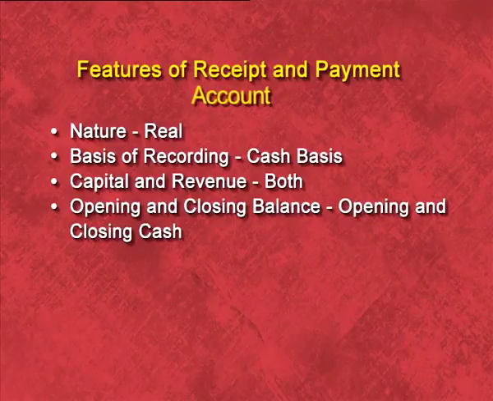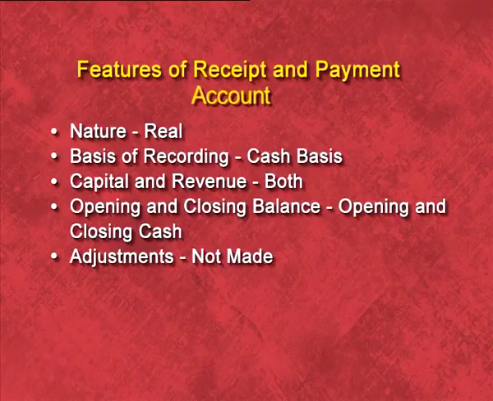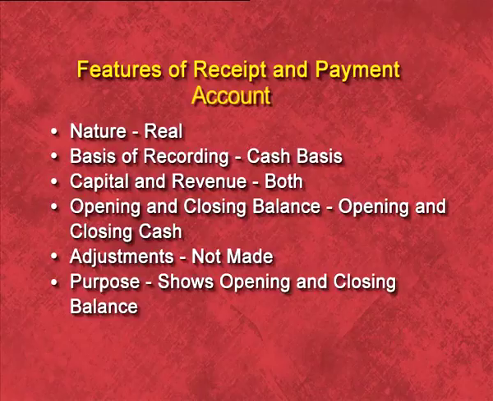Fourth point, opening and closing balances. We prepare receipt and payment account to check the cash balance in the beginning and to check the cash balance at the end. Fifth is adjustment. We need not make any type of adjustment under this, because we have to record only cash transactions. If there is an adjustment like outstanding, prepaid, accrued, advance, then we need not mention these types of adjustment. Lastly, purpose. Why do we prepare receipt and payment account? The need is to check what the opening balance of cash is and what balance we have in cash account at the end of the year.